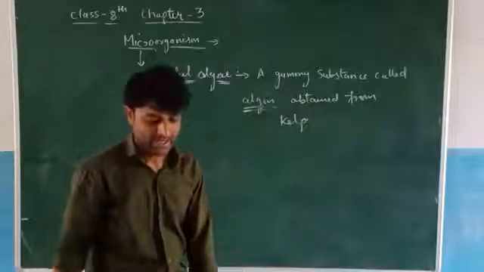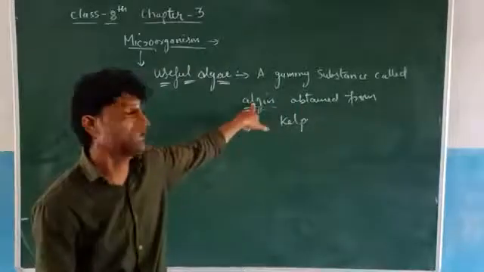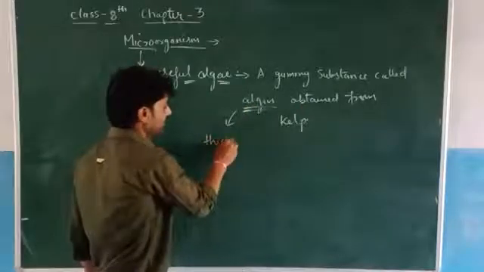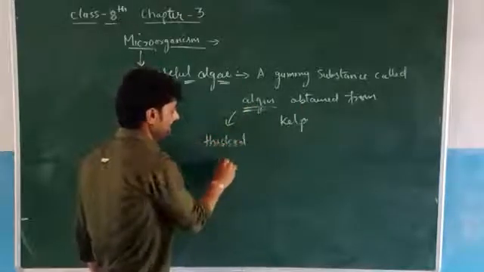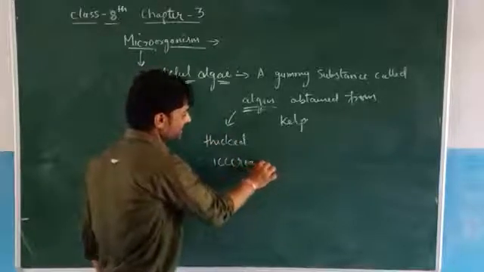Okay, and it is used to thicken ice cream. Where it is used, algin is used to thicken ice cream, or we can say it is used in ice cream.